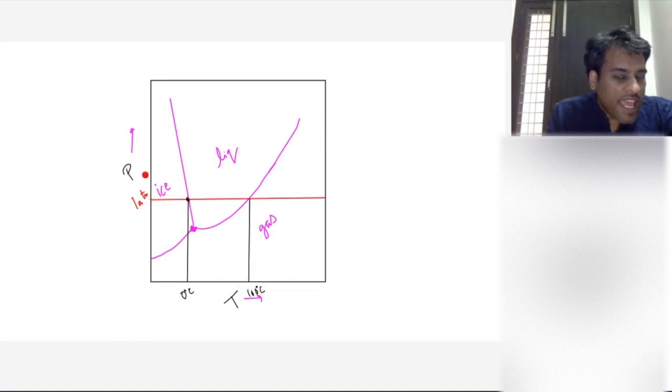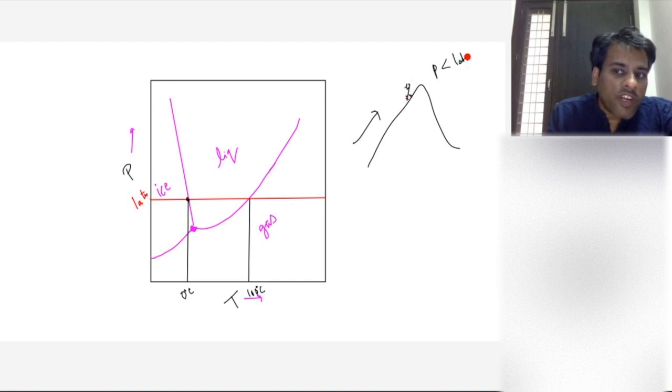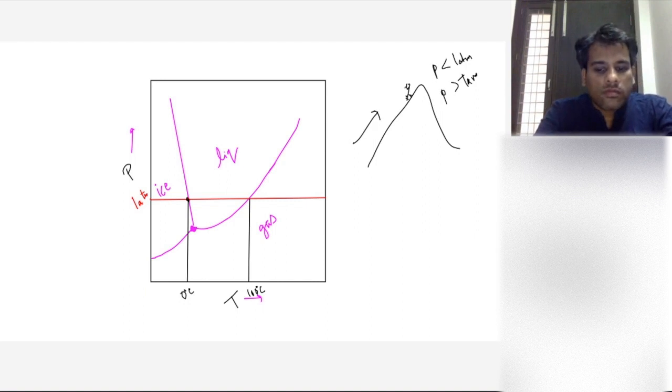But this is not always true. As we go to higher mountainous areas, if you go to a high mountain area, will the pressure be less than 1 atmosphere or more than 1 atmosphere? It will be less than 1 atmosphere.